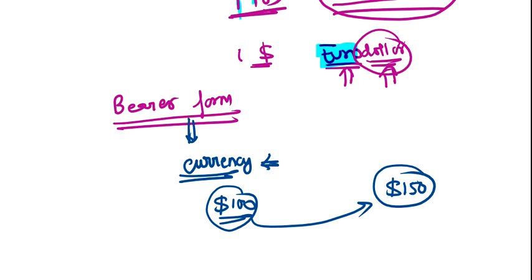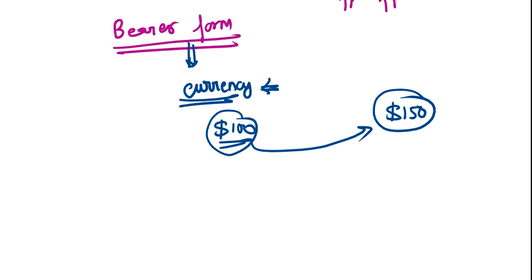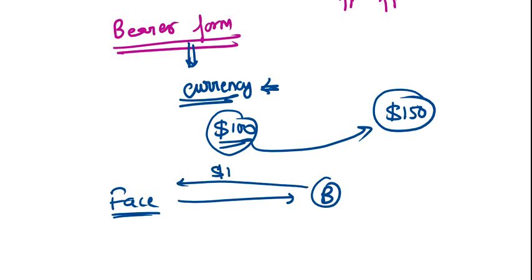Similarly, bonds can also be in bearer form. This means there are no names written on the bonds. So whoever has the documents of the bond will be the actual bearer of the bond. Suppose I give an example. Facebook issued a bond to Mr. B, and B gave $100.